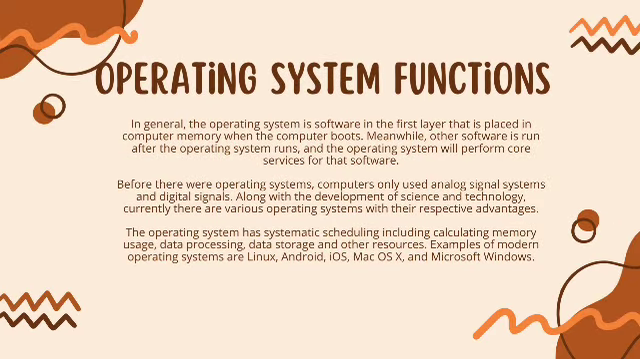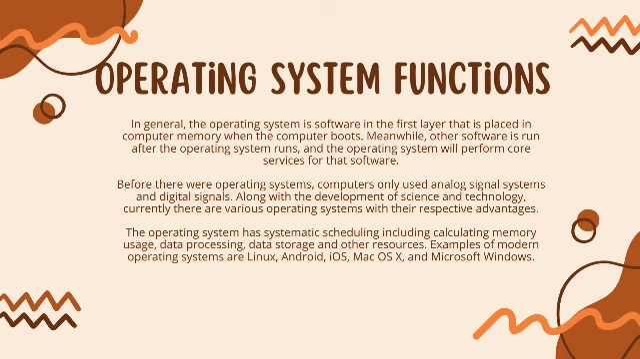Operating system function. In general, the operating system is software in the first layer that is placed in computer memory when the computer boots. Meanwhile, other software is run after the operating system runs, and the operating system will perform core service for that software. Before there were operating systems, computers only used analog signal systems and digital signals.